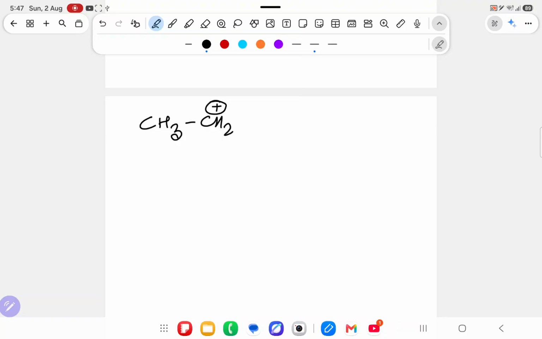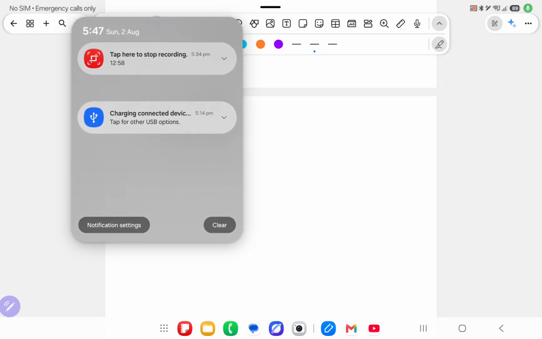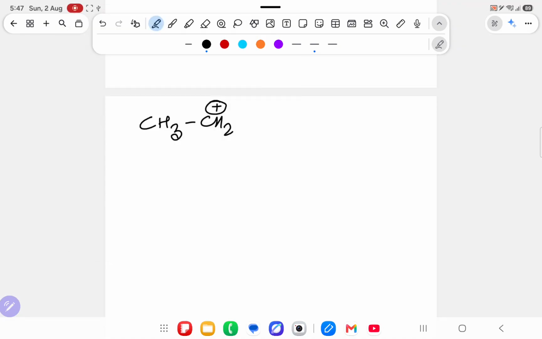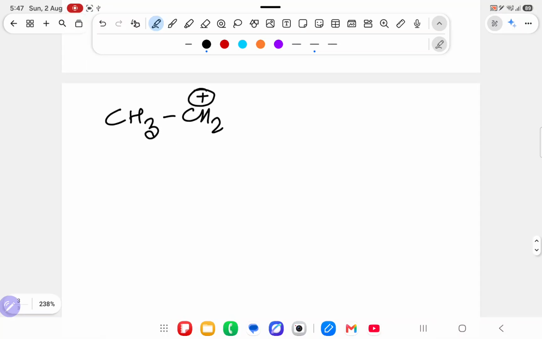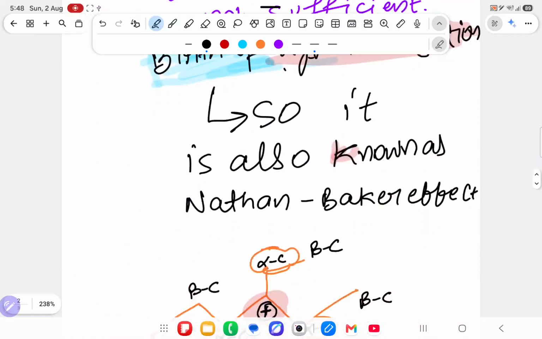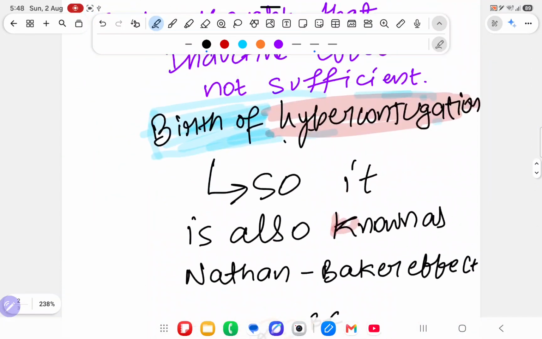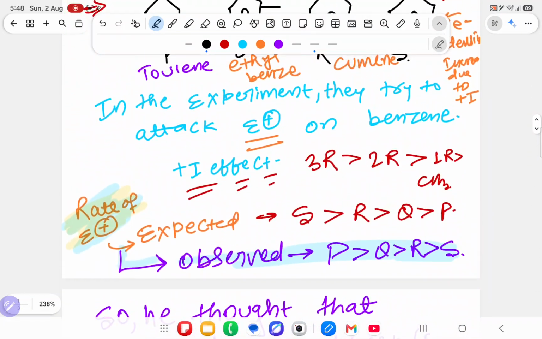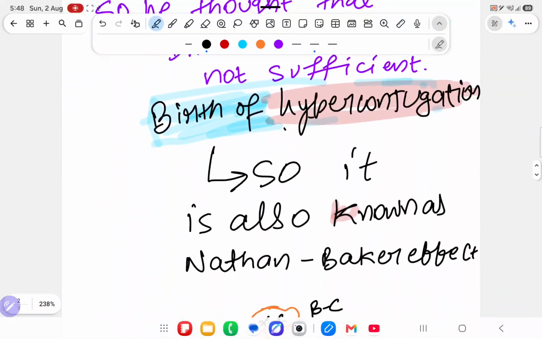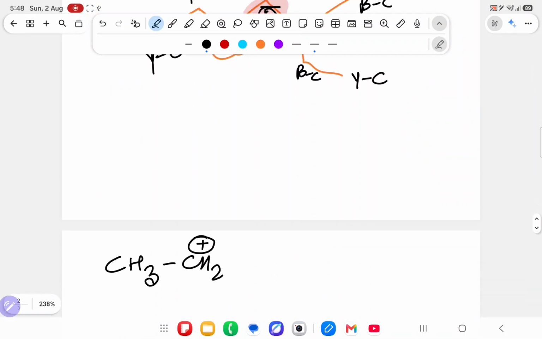Now see the topic very properly and clearly, because I personally believe that for those who try to see the topic properly, every topic, every question is very easy. Those who just want to know that the number of alpha hydrogen is the number of hyperconjugation, that is wrong. Just see what I am trying to say very properly. First you understood what is electrophile, and second you understood how hyperconjugation is born because the inductive effect fails over here. Some new concept is coming. So why it is known as Nathan Becker, also understood.